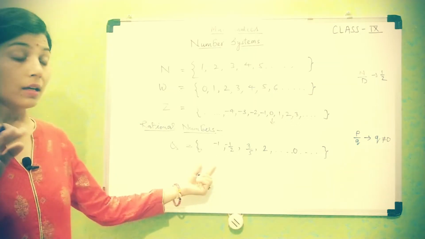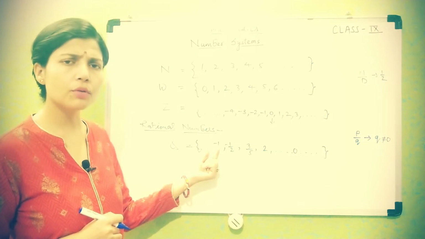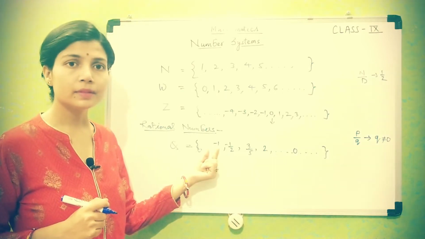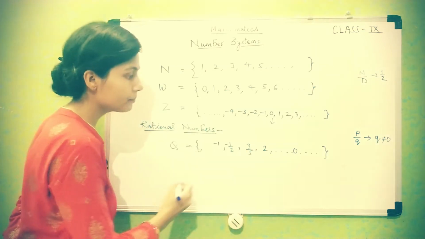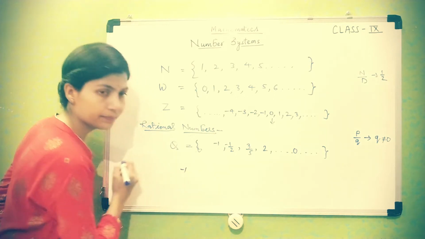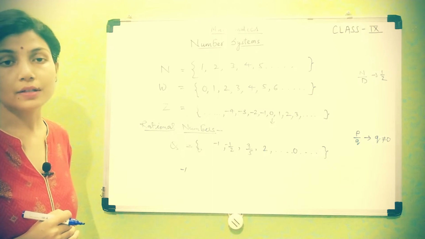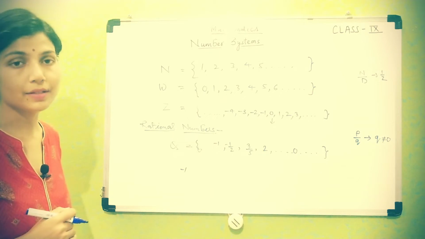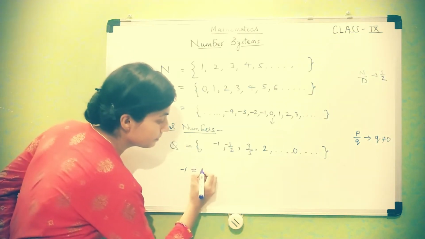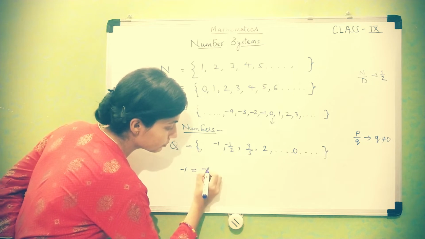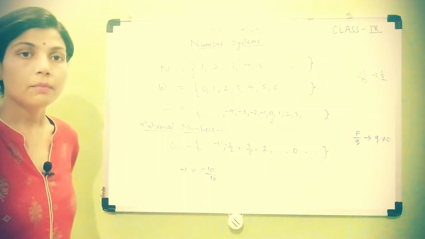So if you see this collection here, -1 is not written in the form of P upon Q. So what about that? But it can be. How? How to do it? Let's see. -1. You also have studied about equivalent fractions or equivalent rational numbers in class 7. So -1 can be written as -10/10.